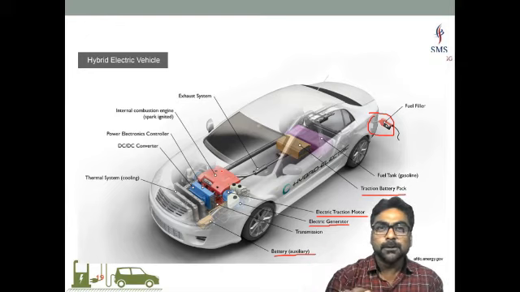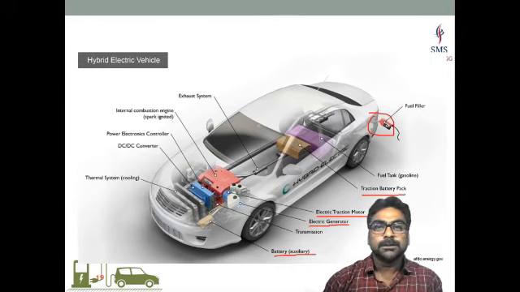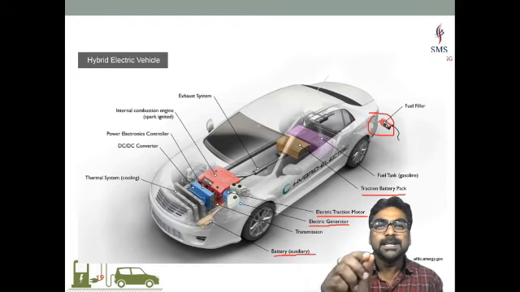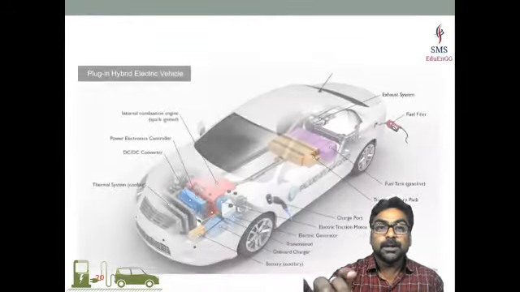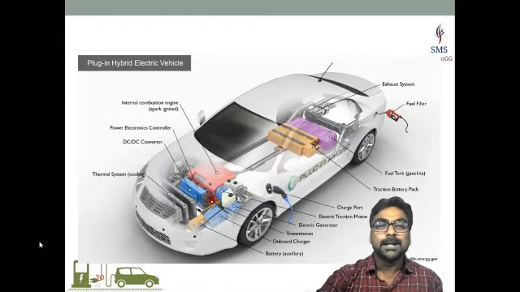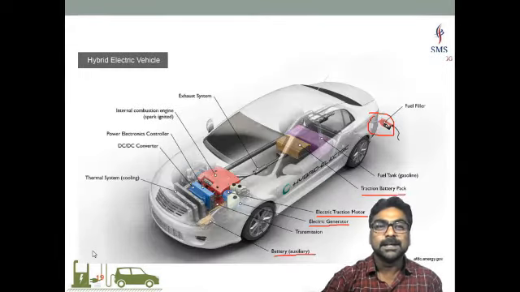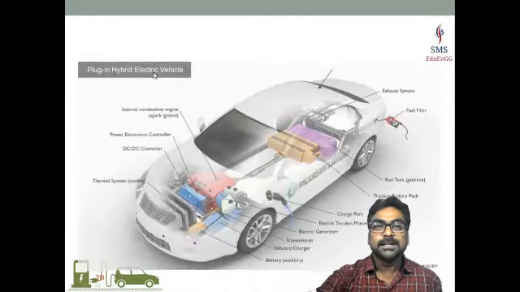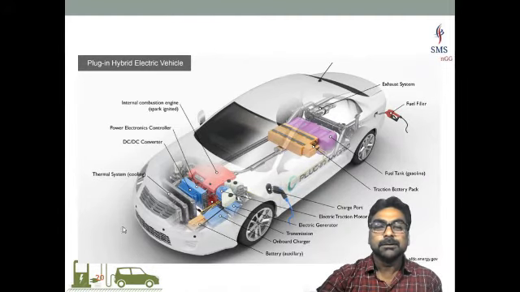It's clear. Now the hybrid electric vehicle, by the name, doesn't have the charging option. Charging option means it doesn't have the plug-in charging option. You cannot charge the battery by connecting it to an external source. So here we go. This is a plug-in hybrid electric vehicle, right? The one we have seen here is the hybrid electric vehicle. What you are seeing here is the plug-in hybrid electric vehicle, right? Now you would have got the idea of the difference between plug-in and hybrid.